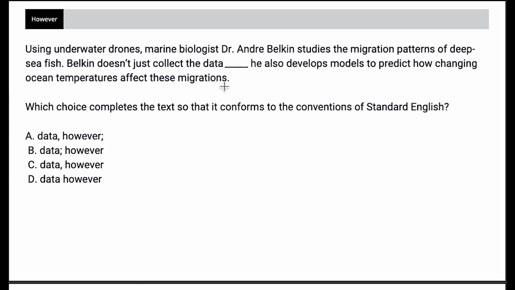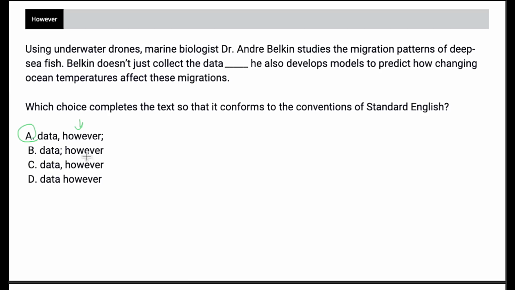So this is not quite that one-for-one contrast that we saw in the last example, but it is a contrast, because we're getting some information that he studies the migration patterns. So that would be, we could assume, collecting data. But here it's saying he doesn't just collect the data. So it's a little bit of a contrast to the first sentence. So the "however" in that clause would make sense, and A is going to be our answer.